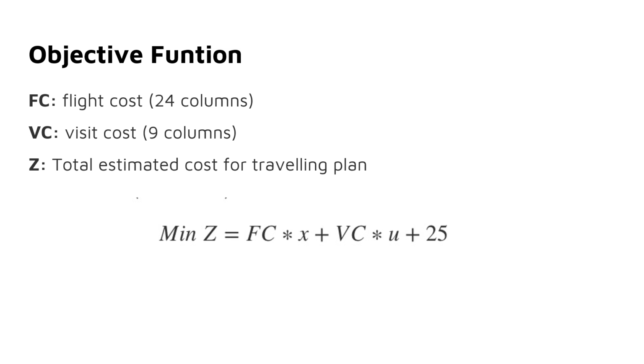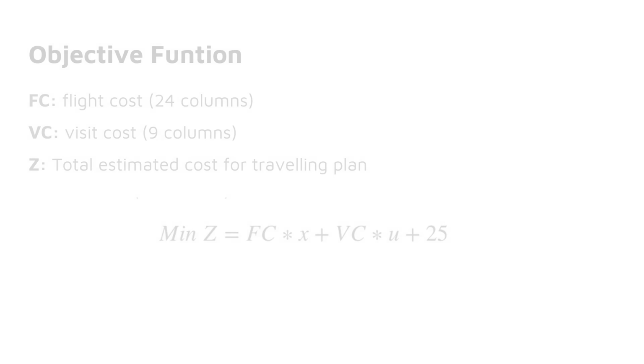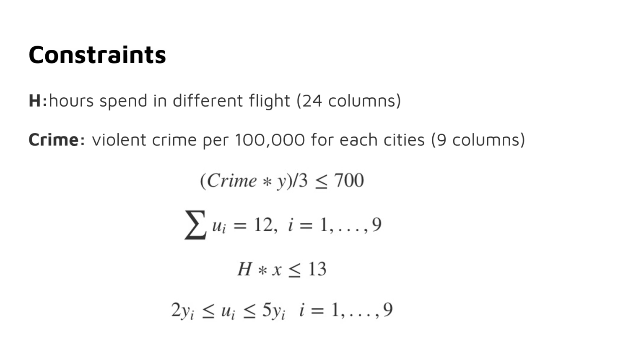Just like we showed in the data part, there are flight costs for each flight and the visiting cost for each city. This project is aimed at minimizing the average cost for this trip. Therefore, we want to find the appropriate flights, city visited, and visiting day to achieve our goal. Not only decrease the cost, we should also meet the requirement for safety and comfort.